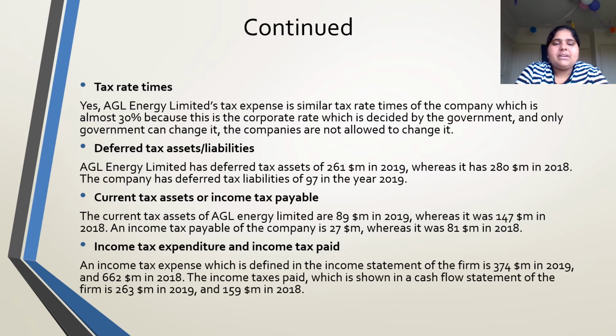Income tax expenditure and income tax paid. The company has an income tax expense, which is defined in the income statement of the firm, of $374 million in 2019 and $662 million in 2018. The company's tax paid, which is shown in the cash flow statement of the firm, is $263 million in 2019 and $159 million in 2018. So these are the recognition criteria of AGL Limited, which is registered on the Australian Securities Exchange.